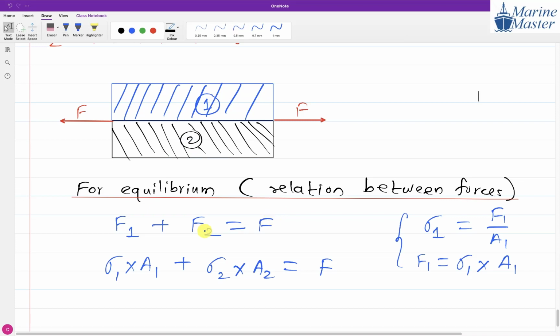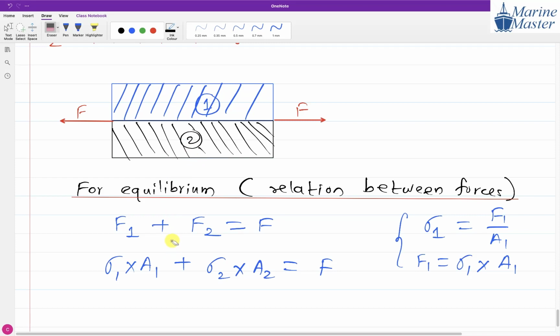Now, guys, just try to think like that. The force F we are applying, some part of F is taken by part 1 and some part of F is taken by part 2. That is an equilibrium situation. In that case our F is balanced by the force in part 1 and the force in part 2. That is what it means, sir.